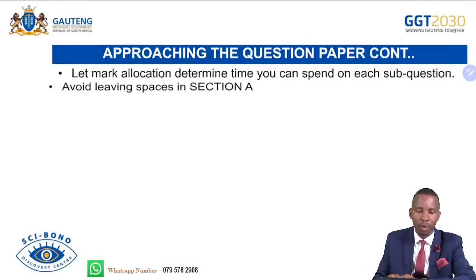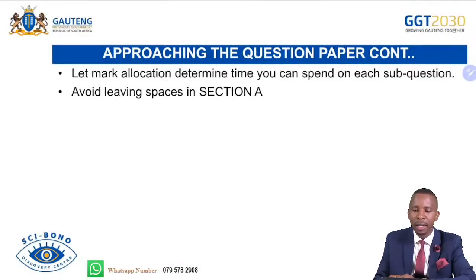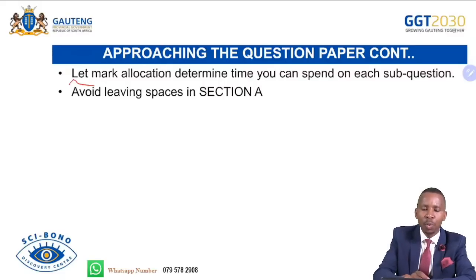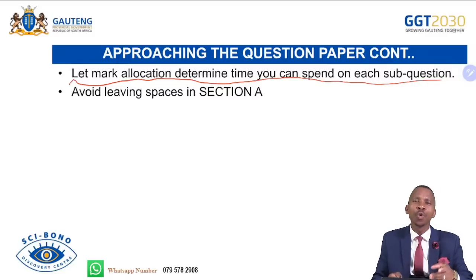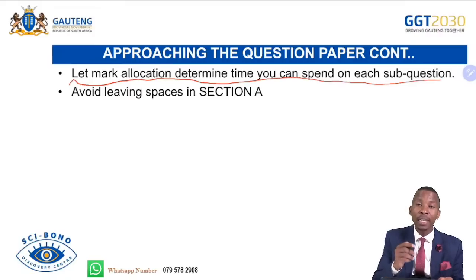And then we continue. Let mark allocation determine time you can spend on each sub-question. Ensure that you look at mark allocation per sub-question. You can't be spending, let's say, 5 minutes on responding to a 1 mark question. You can't be writing the full paragraph for 1 mark. You can't be writing the full paragraph for 2 marks. Ensure that as you answer, you look at mark allocation, then you provide answers based on marks. And then avoid leaving spaces in section A. Ensure that you answer everything in section A.